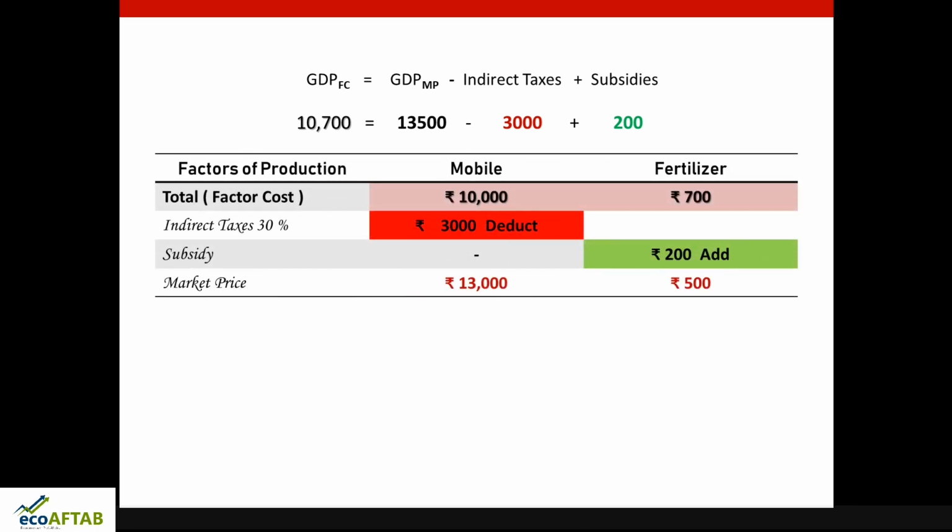Here you can see, the indirect taxes of 3,000 rupees have been deducted, and the 200 rupees in the subsidies has to be added. So here you can see this deduction and this addition.